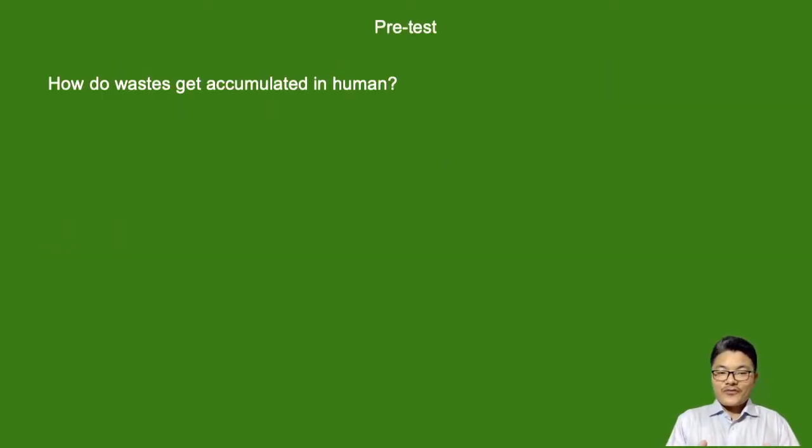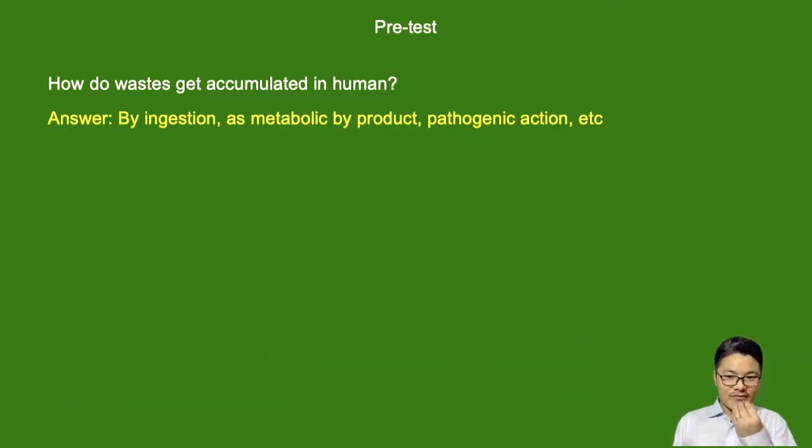First, let me ask you a few questions. This will be a pre-test, so you need to answer in your mind, okay? First question is, how do wastes get accumulated in humans? Mainly because of taking in food or edible substances.